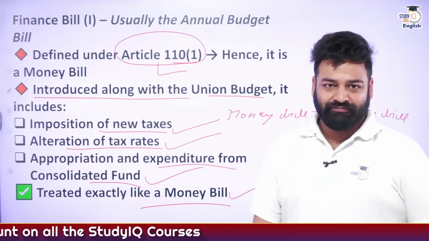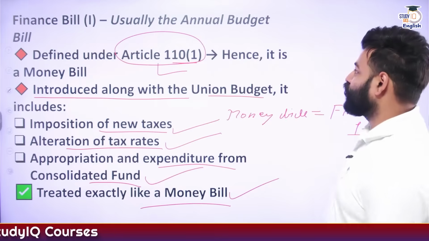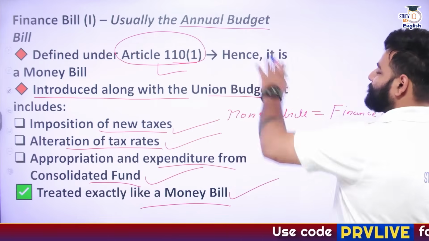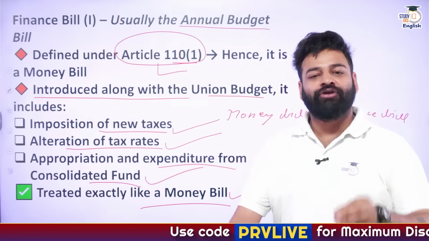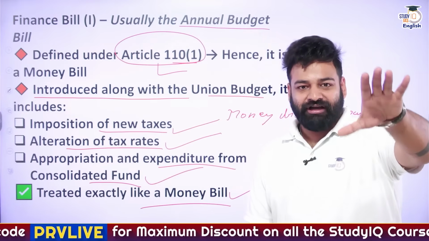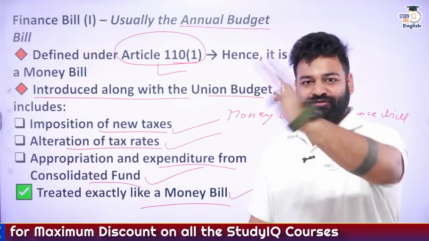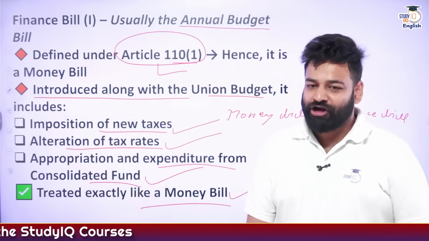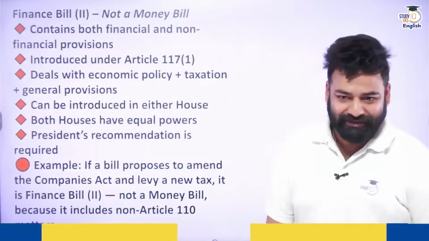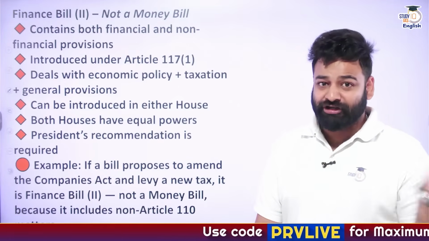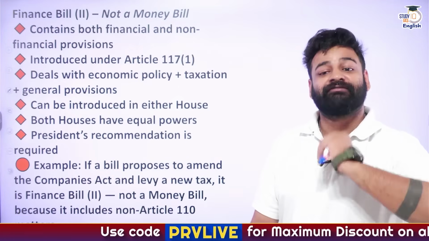And usually it is presented along with the annual budget of the country, simply the budget of the country. Now you have got the clear picture, right? That Finance Bill 1 is equal to what? The money bill, that is Article 110 clause 1, as simple as that. Now we talk about the next one, that is Finance Bill 2, which is not a money bill, and not Finance Bill 1 as well.